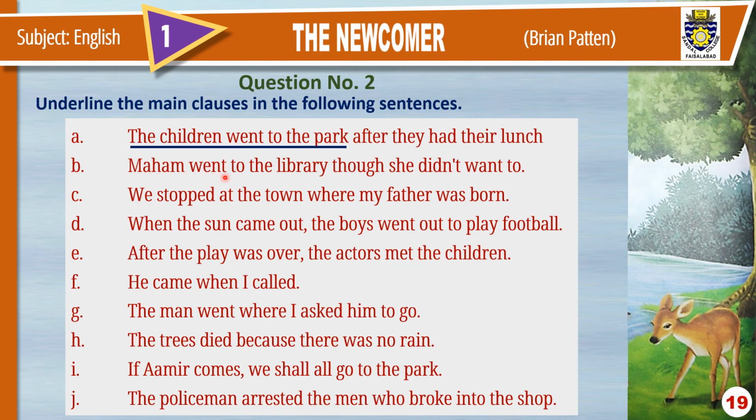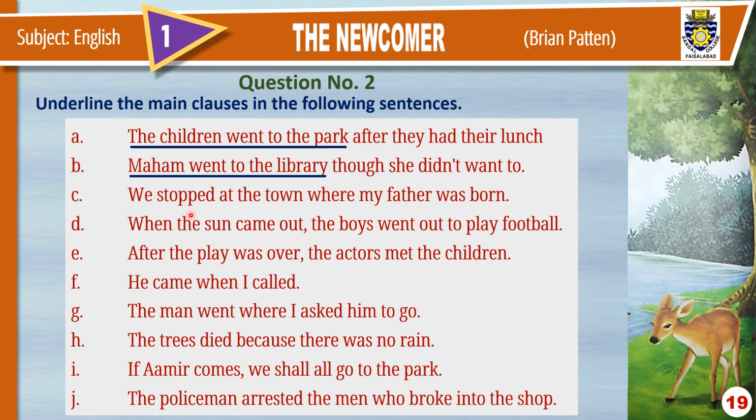B. Maham went to the library though she didn't want to. Can you tell me what is the main clause here? Maham went to the library is the main clause, is the independent clause, because even if you remove this clause, it conveys the complete meaning. Maham went to the library. But if you remove this clause, Maham went to the library, this clause, though she didn't want to, does not convey complete meaning. It depends upon the main clause to complete its meaning.